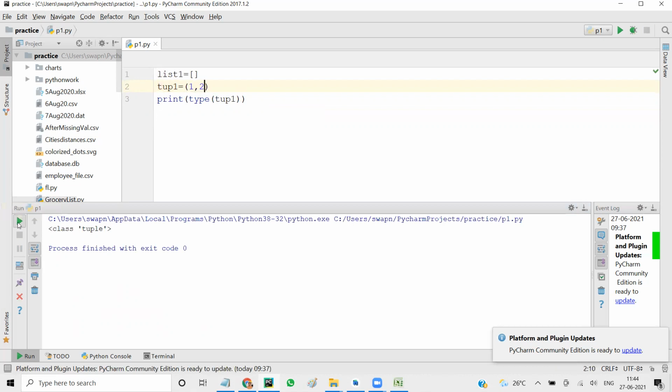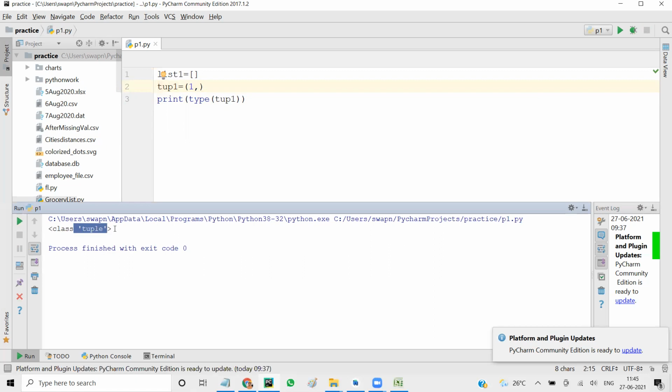It knows it's a tuple. The only problem is when you enter one value. If you want to declare a tuple with one value, you say 1, comma. So you give the comma only when there's one value in the tuple. When I run this now, it is a tuple. Zero values, no problem; two and onwards, no problem. Only for one value we have to add the comma.